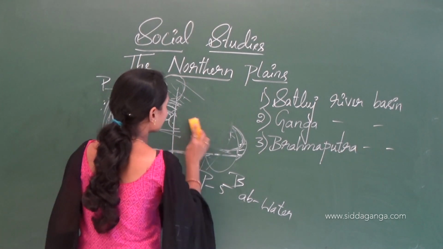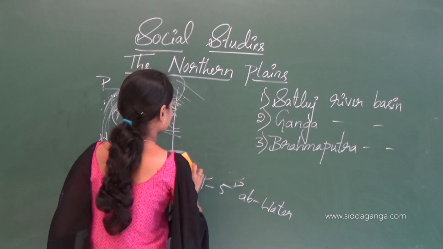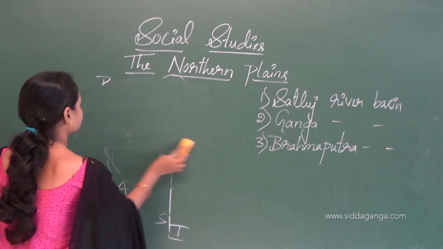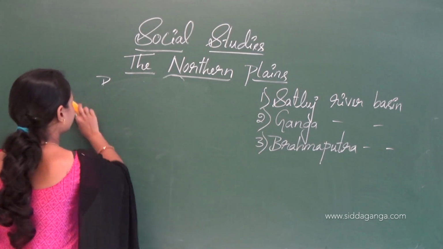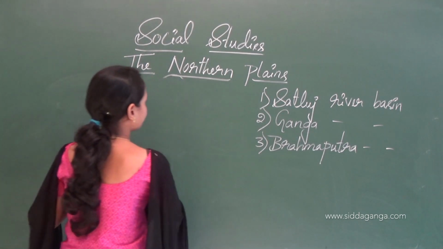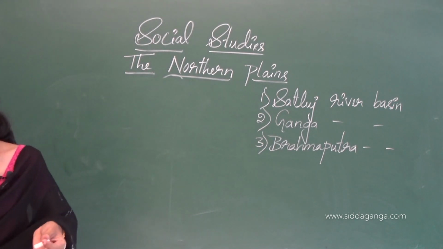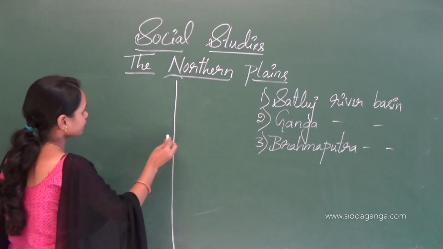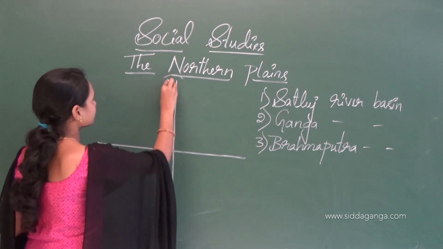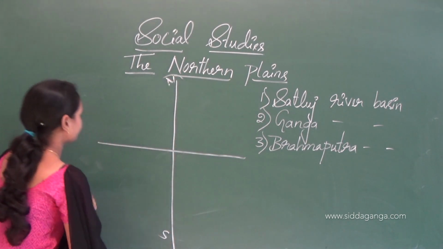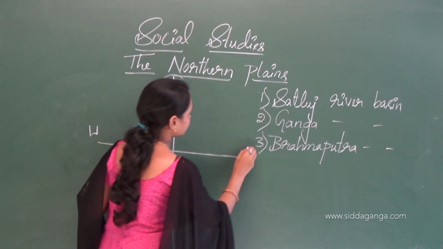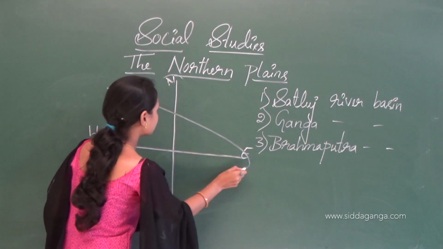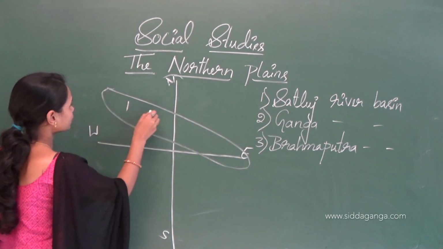Next one is the Brahmaputra river basin. The Brahmaputra river is the longest river in the northern part.